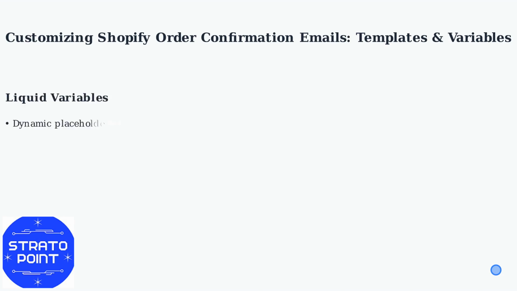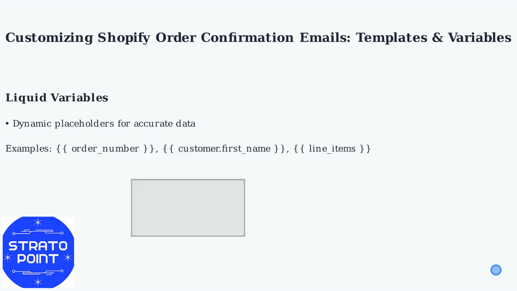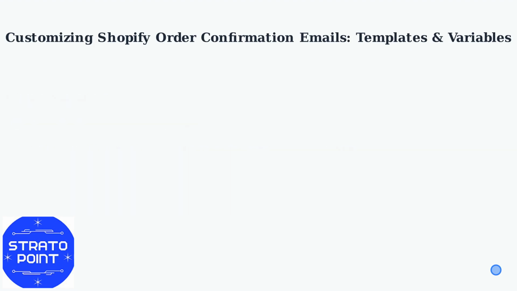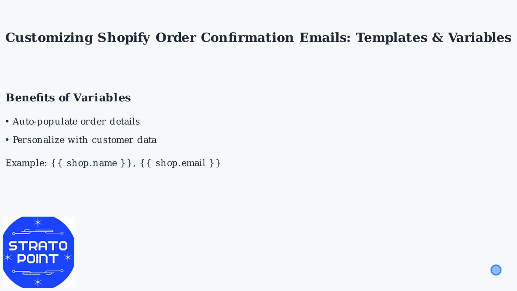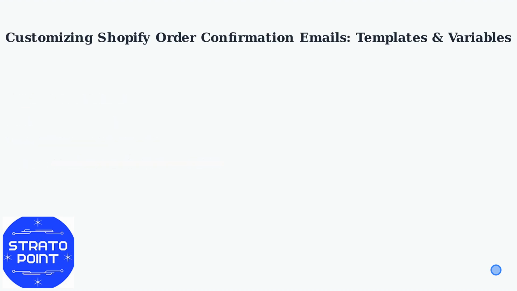To customize, use liquid variables, dynamic placeholders that auto-populate order details like order number, customer.firstname, and line items. These variables ensure accuracy and personalization, reducing errors and improving the customer experience. For example, shop name and shop.email add store details dynamically.